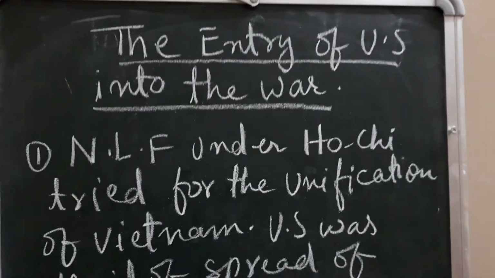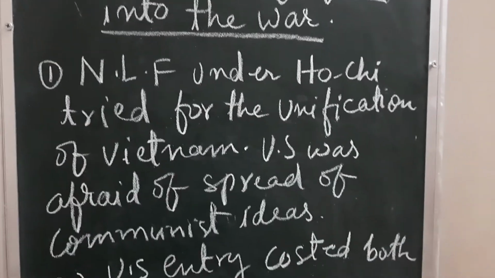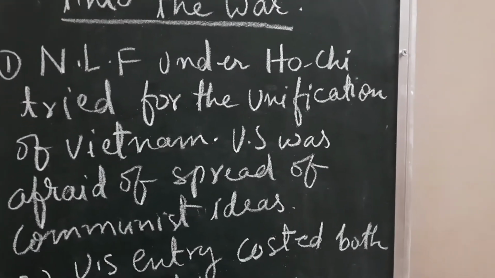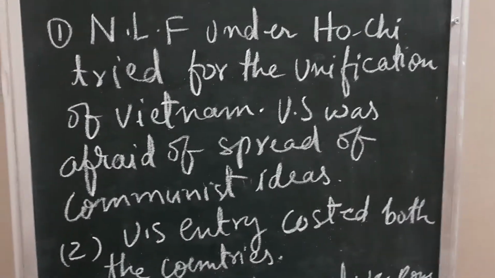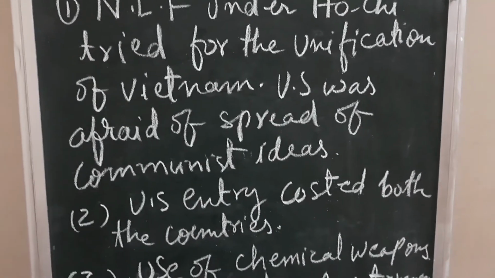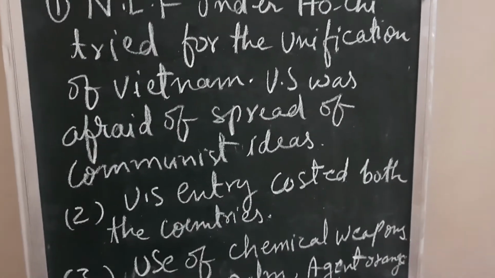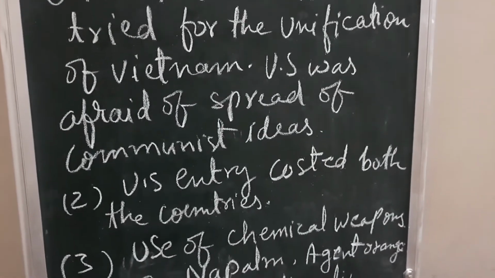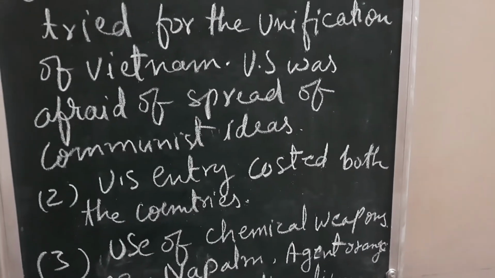The entry of the US into the war. The first point is that the National Liberation Front under Ho Chi Minh's chairmanship, that is the Vietnamese party, tried for the unification of Vietnam, and it was not acceptable to the USA. So the US was afraid of the spread of communist ideas in Southeast Asian countries. Not only in Vietnam, the neighboring countries like Laos, Cambodia, and Indonesia might be influenced by the communist ideas of China and the USSR, and that the USA did not want.